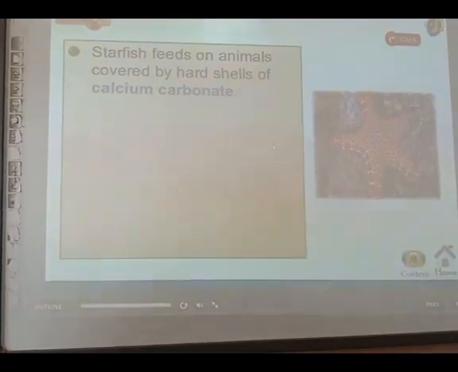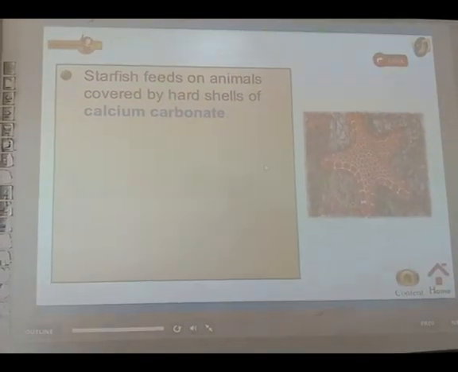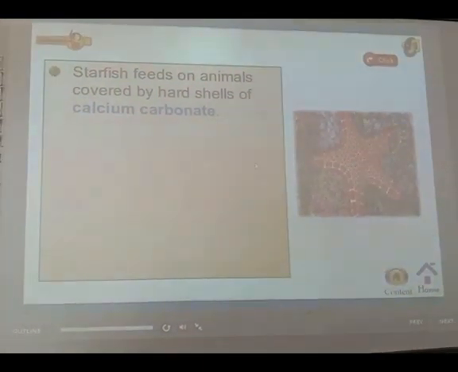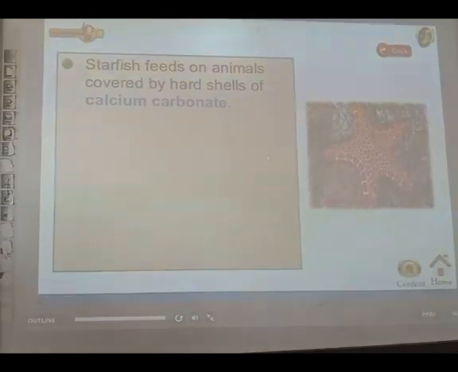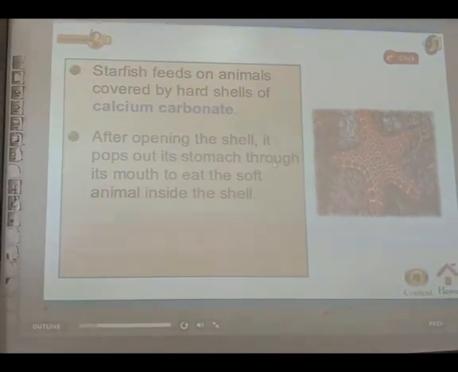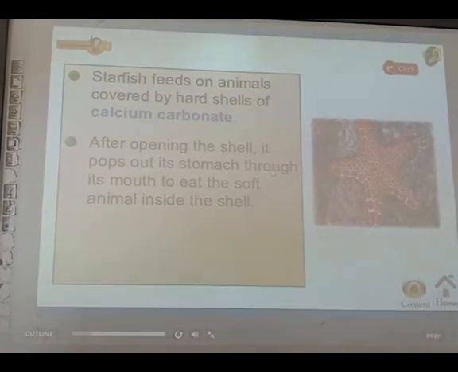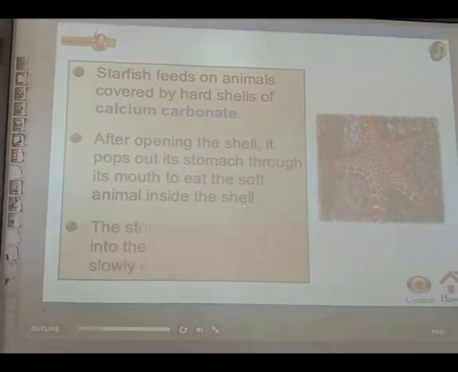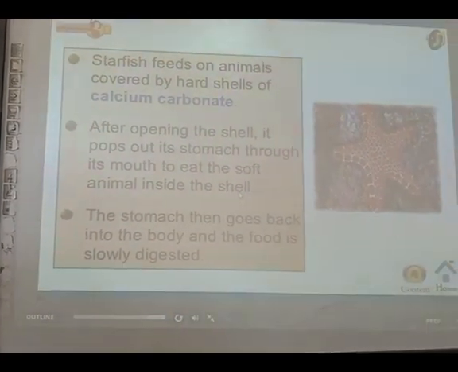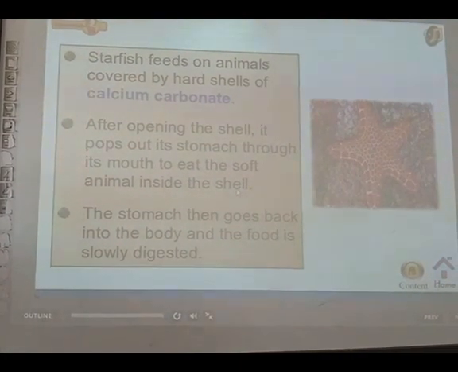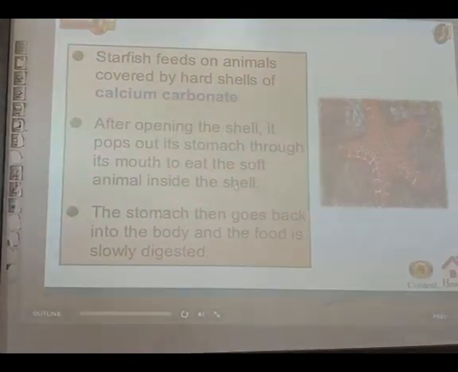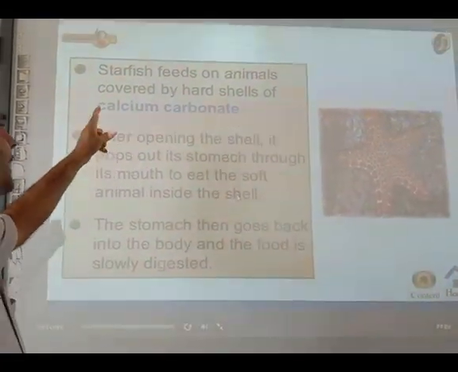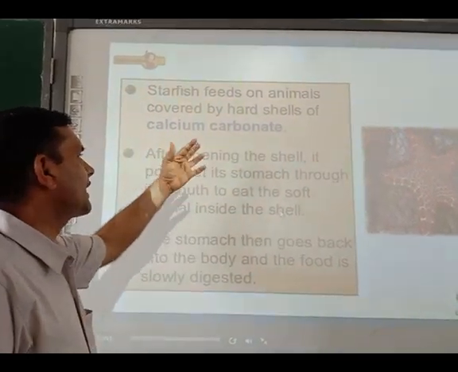Starfish feeds on animals covered by hard shells of calcium carbonate. After opening the shell, it pops out its stomach through its mouth to eat the soft animal inside the shell. The stomach then goes back into the body and the food is slowly digested.